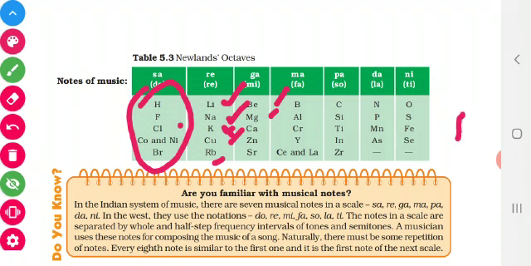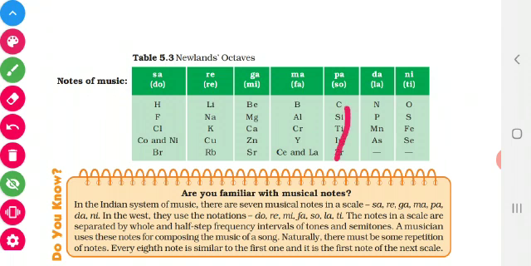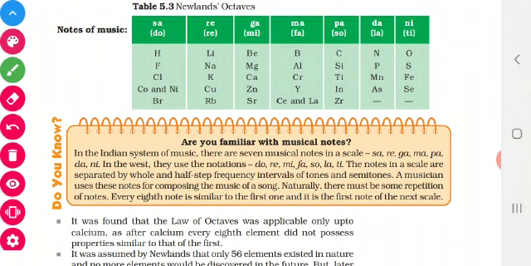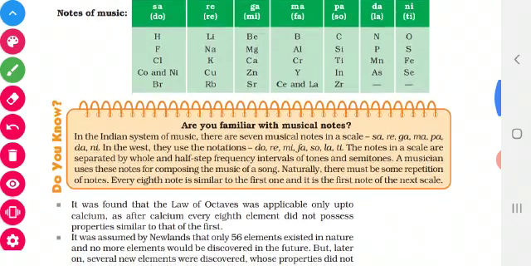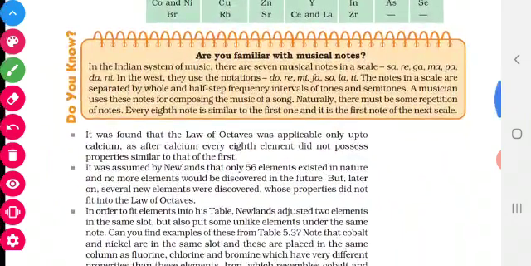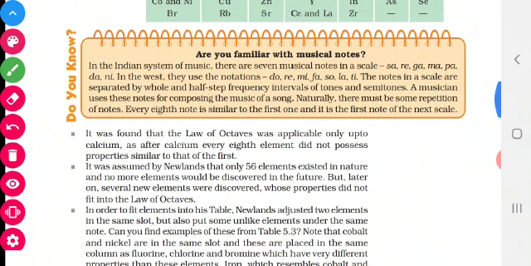It was compared with the music notes. In the Hindi system we have 7 music notes: sa, re, ga, ma, pa, da, ni. After ni, which will come? Sa. Then after sa, re will come. Like that, the first note resembles the eighth note. If the first note is sa, the eighth note is also sa, isn't it? Like that, the first element resembles the eighth element. This was given by Newlands.